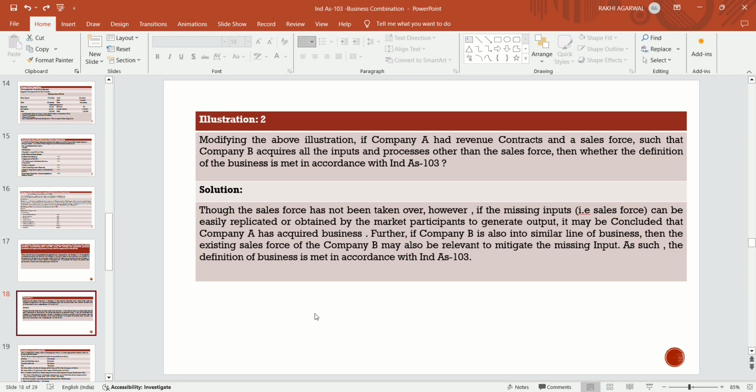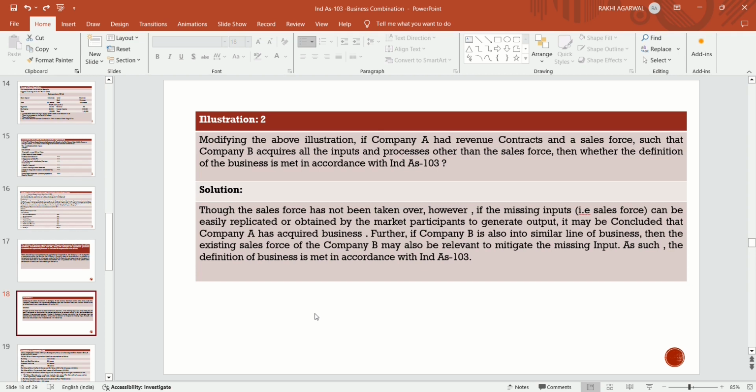It was said that company A is having their sales force and revenue contract and other inputs as we had discussed. But company B, while acquiring company A, had not acquired the sales force of A Limited. They had acquired all the inputs of A Limited other than the sales force. In that case, are they fulfilling the definition of business as per Ind AS 103? It was said that yes, they are fulfilling the definition of business.